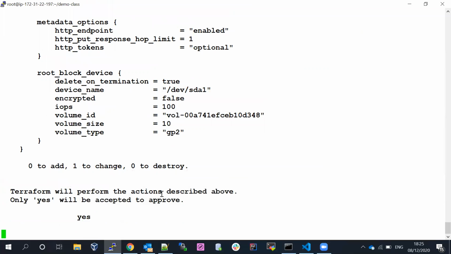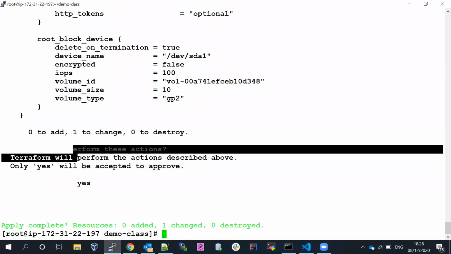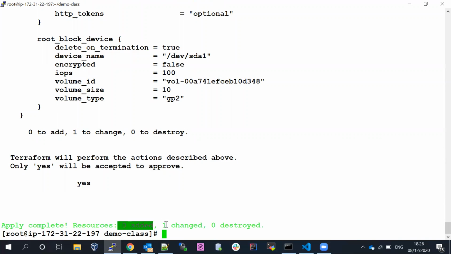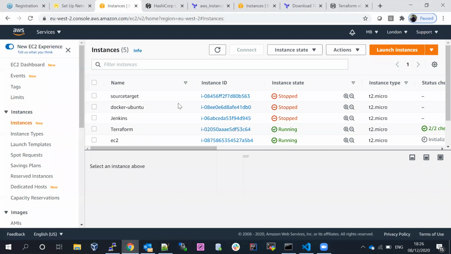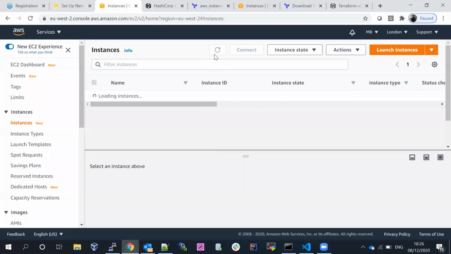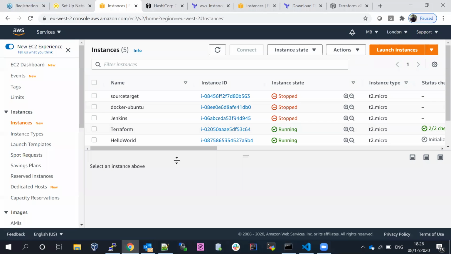If I say yes, you can see 0 to add, 1 to change and 0 to destroy. If you go back here, you can see this is changing back to the previous state. You can understand, right? So that's why if you perform any manual changes, Terraform easily detects and reverts the changes back to the previous state.